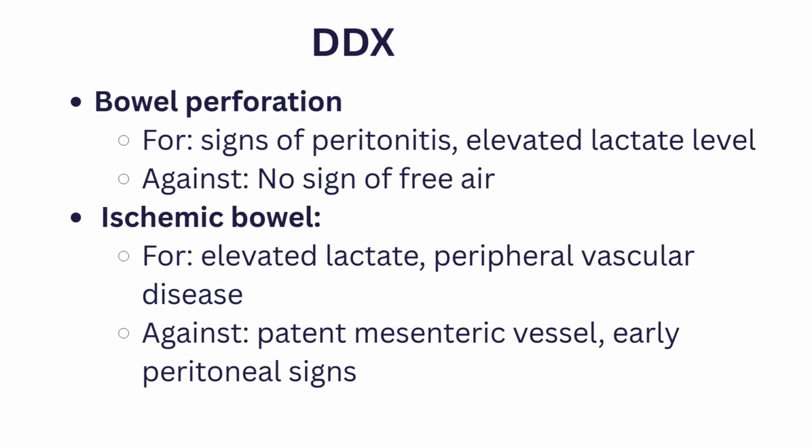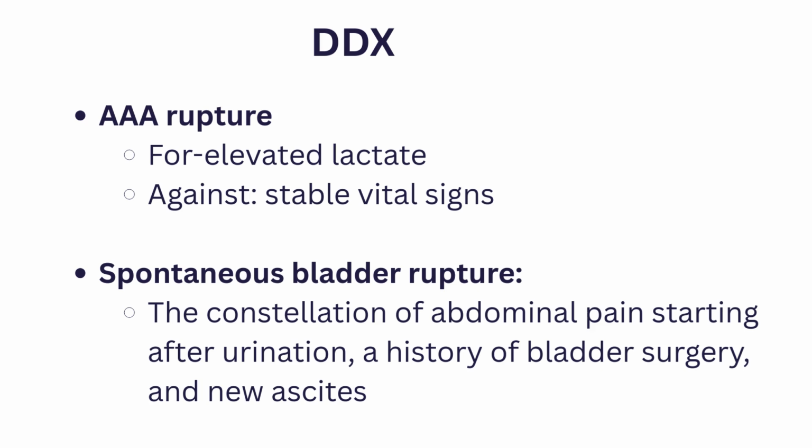Abdominal aortic rupture or AAA was also considered as a differential diagnosis. Elevated lactate level supports the diagnosis. However, the presence of stable vital signs was against it. Signs and symptoms that supported spontaneous bladder rupture were the onset of abdominal pain starting after urination, a history of bladder surgery, and new onset ascites.